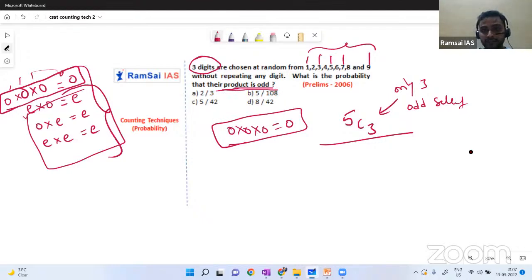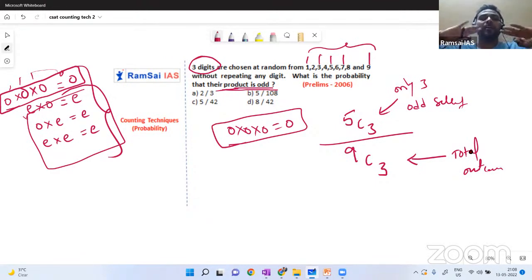And in total how many numbers do I have? 9 numbers, and 3 numbers can be selected in 9C3 ways. This is total outcomes. Let me repeat. We know one thing very sure. For the product of 3 numbers to be an odd number, the 3 numbers should be odd numbers only.